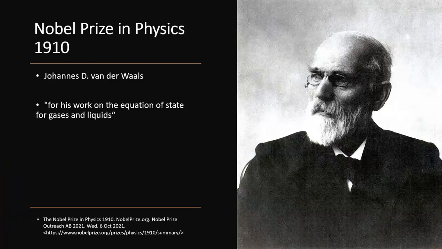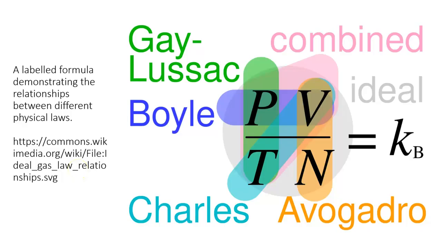This video will be about the Nobel Prize in Physics for the year 1910, awarded to Johannes van der Waals for his work on the equation of state for gases and liquids. We will look today at his Nobel Prize lecture, which is summarized by me, and which is about a continuation of the work of the scientists you see here,